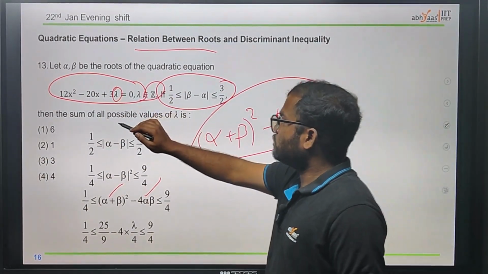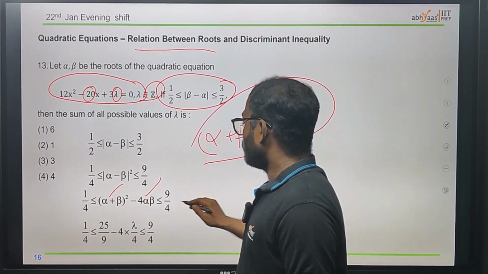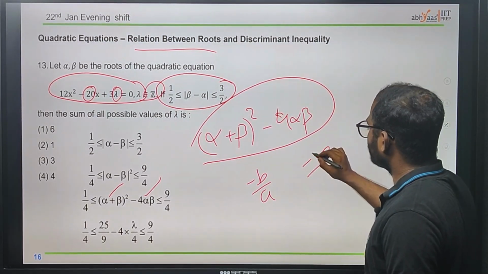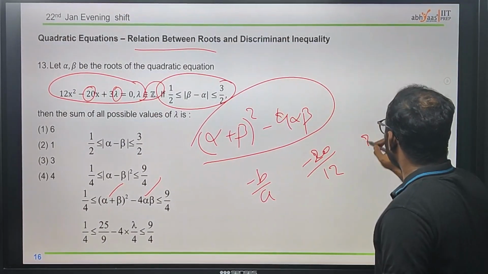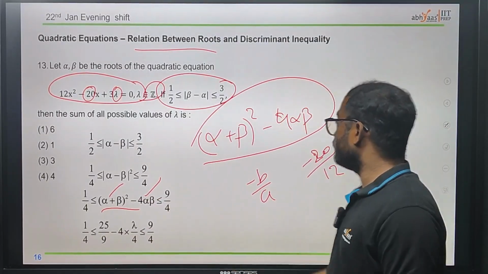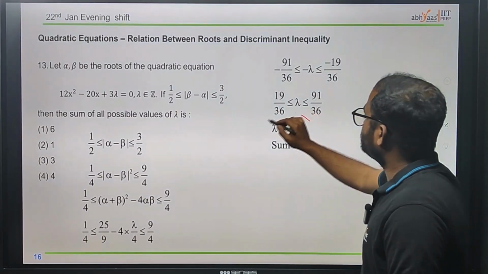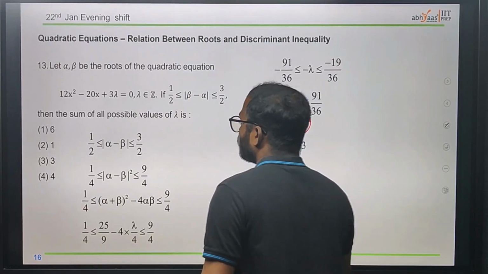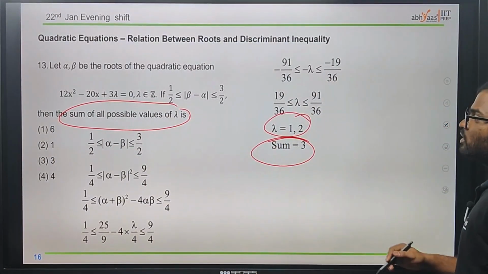Just substitute the sum of roots, which is minus b by a, minus 20 by 12, and the product of roots, which is 3 lambda by 12. Substitute those values in order to find lambda. Finally we will get the lambda value as lambda equal to 1, 2. Now we need to find the sum of all possible values of lambda, which is 1 plus 2 equal to 3. That's how we got the answer.